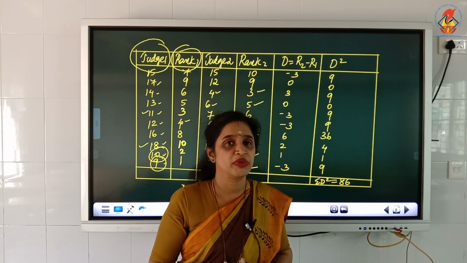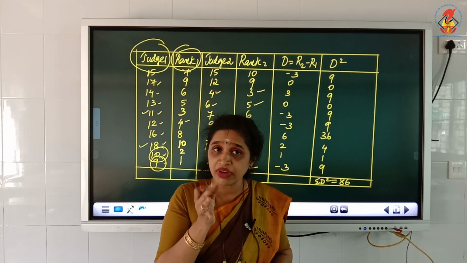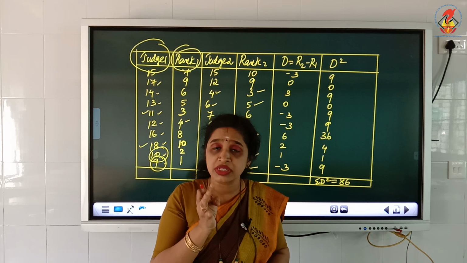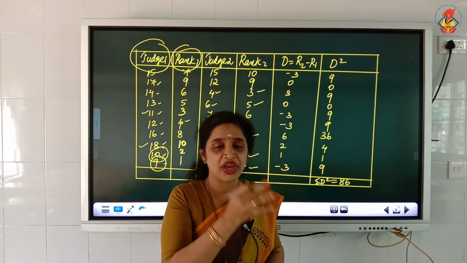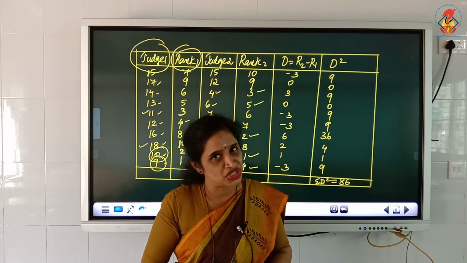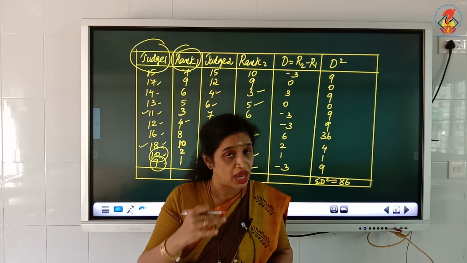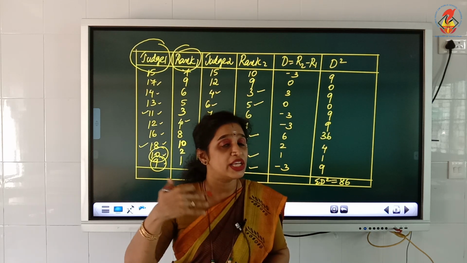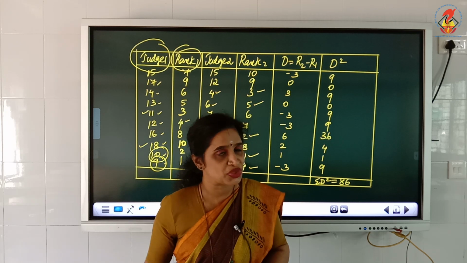One thing you have to be very careful about: the way you have assigned the rank for the first judge, the same way you have to assign the rank for the second judge too. I have told you can either give the rank from the least to the biggest or from the biggest to the least.